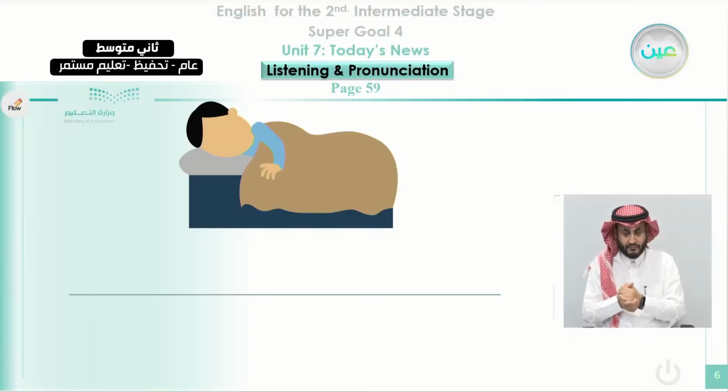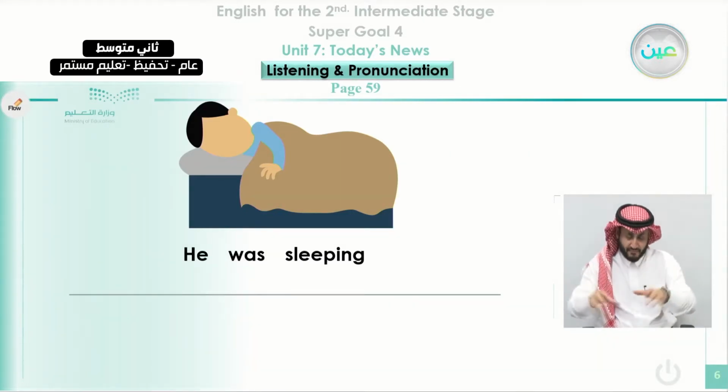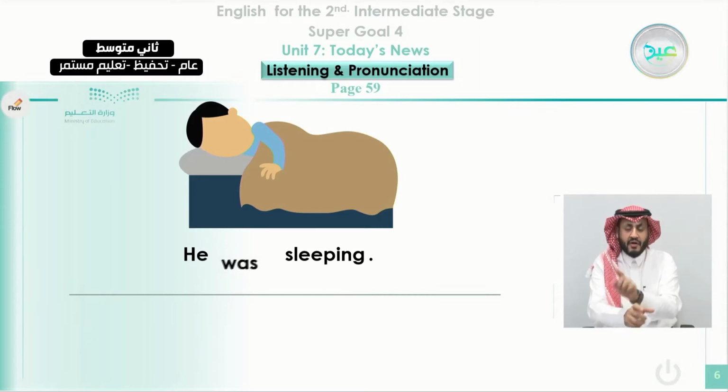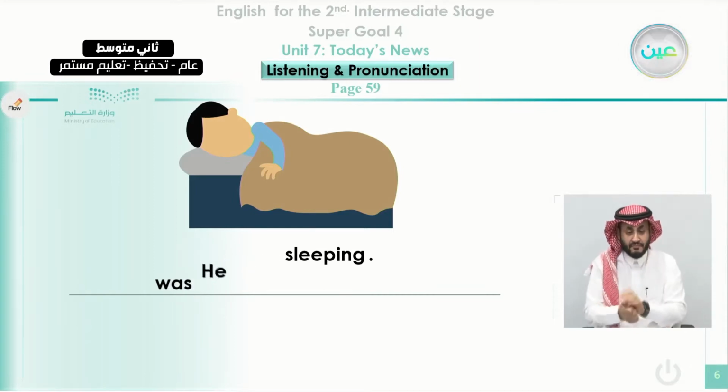How to make the question out of this tense? We can say here, he was sleeping. We are describing the picture here. If we describe it now, we can say he is sleeping. But when we talk about this action continuous in the past, we say he was sleeping. If we want to make the sentence into interrogative, that is a question, we just exchange he with was. So we can say here, was he sleeping?